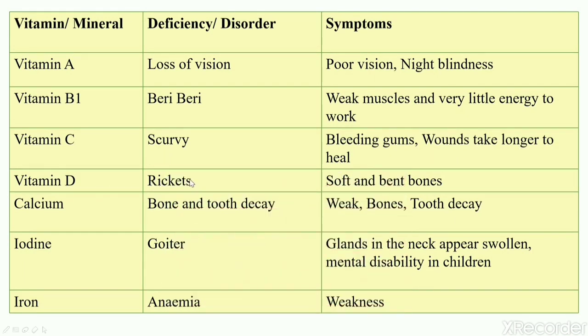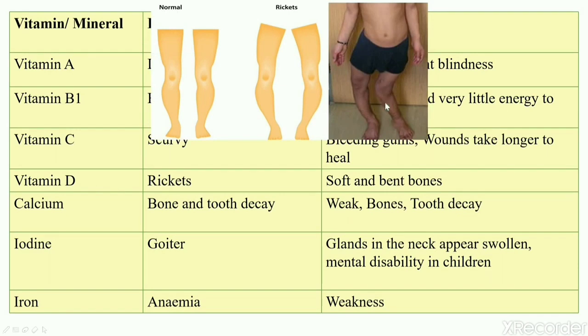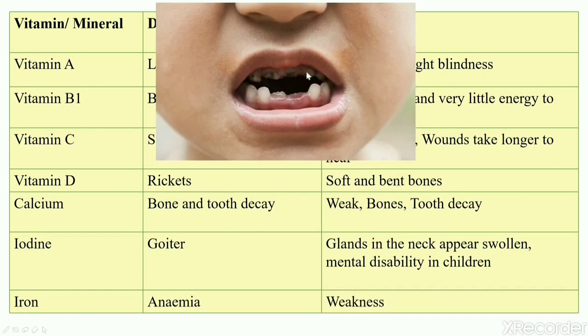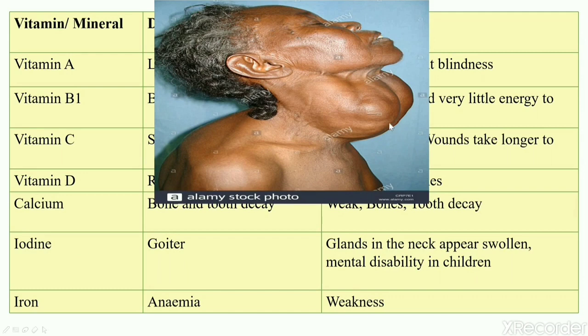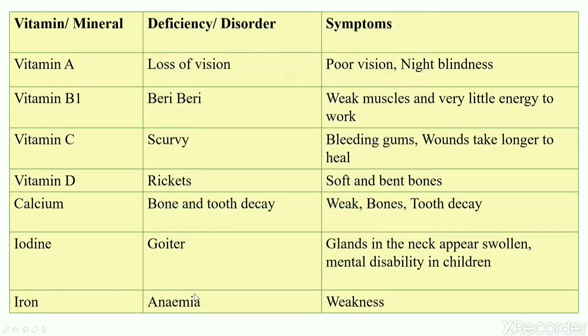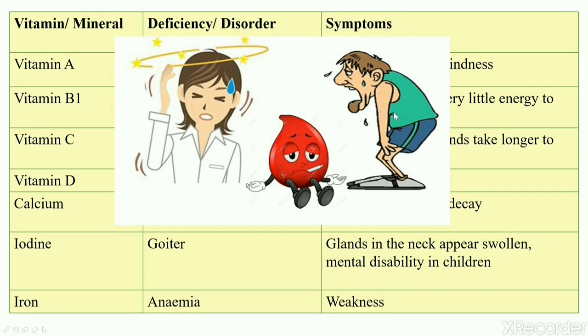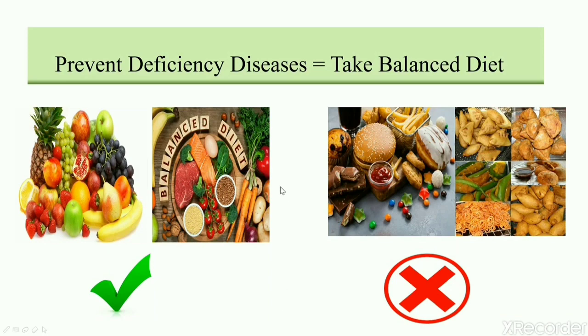Vitamin D deficiency causes rickets, which leads to soft and bent bones like this. Calcium deficiency causes bone and tooth decay. Iodine deficiency causes goiter, that is, glands in the neck appear swollen. It also leads to mental disability in the children. Iron deficiency leads to anemia. You always feel weak and tired. So, it's very important to take balanced diet to prevent deficiency diseases. With this, we completed second chapter.